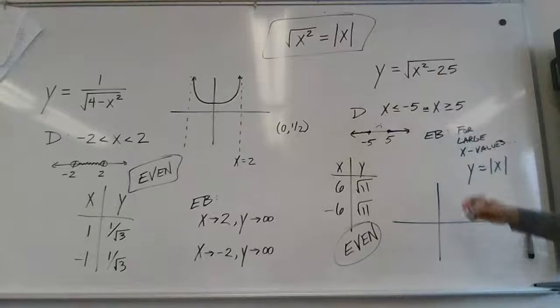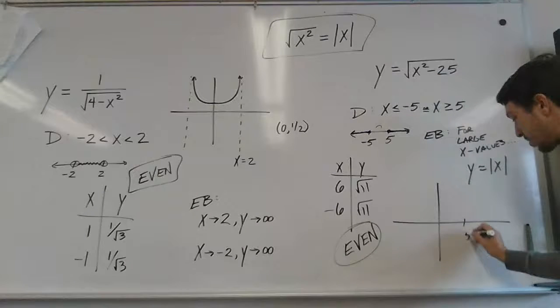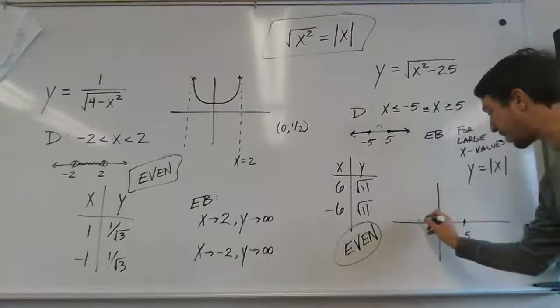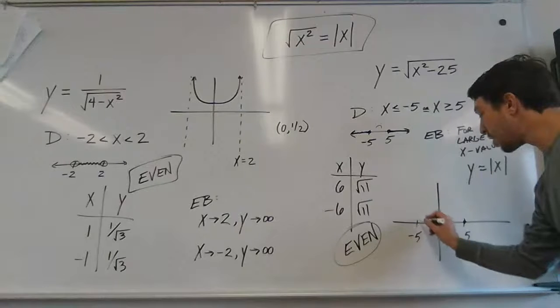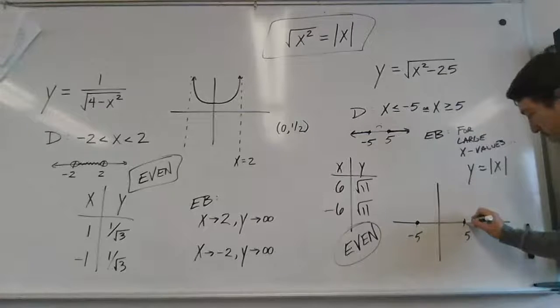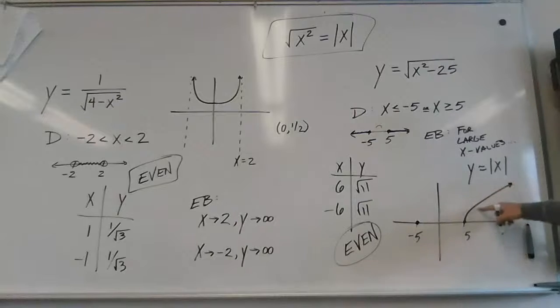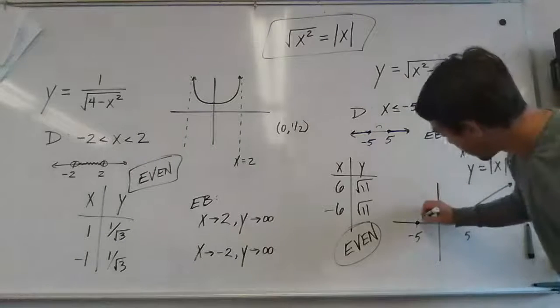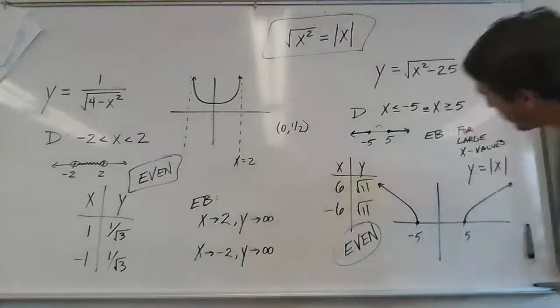So anyway, what that means is that my function, as we established earlier, if I plug in 5, what do I get? 0. If I plug in -5, what do I get? 0. And I know that as my x values get large, my function looks like this. So the curve is going to get really flat. It's going to get really linear as you go to the right. And the same thing, it's an even function, so I know it does that on the left.